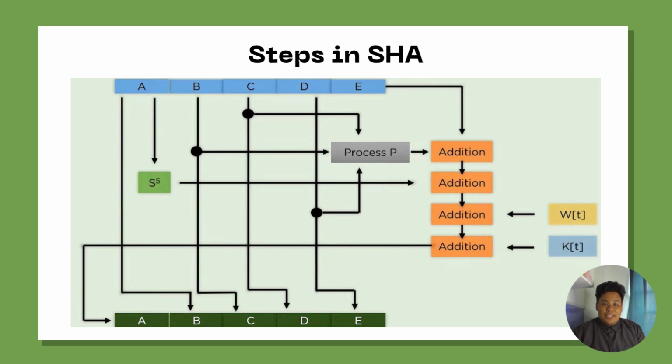Once all registers complete and all subblocks are joined together to form the single ciphertext message, we will have the hash output regarding the nonlinear process P that uses the values of B, C, and D as input. The formula changes every round to maintain a complexity of the program that can withstand brute force attack. Depending on the round, the values are passed through a logical operation, which is then added with the values of WT and KT.